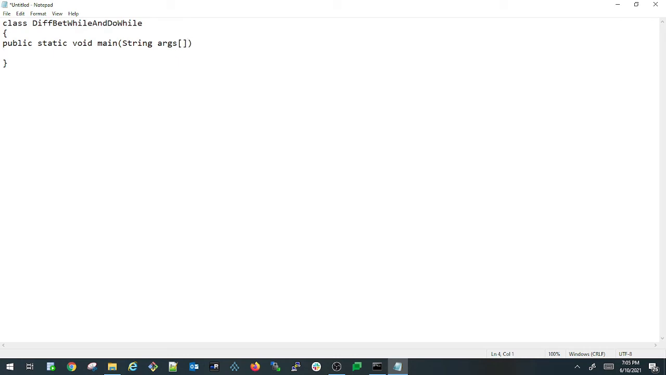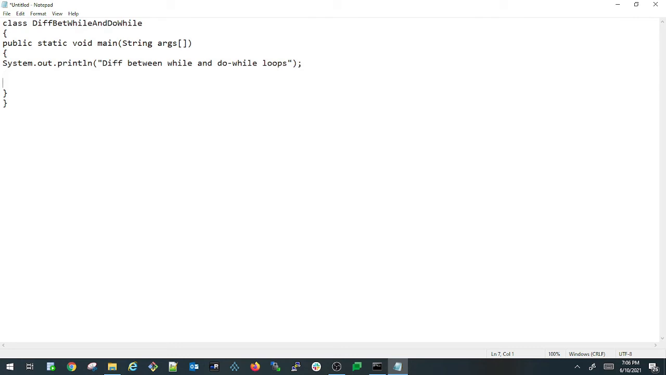So I'm opening my main method and I'm closing my main method. Inside that, first I'm printing System.out.println "diff between while and do while loops". I just put a semicolon to finish the statement.